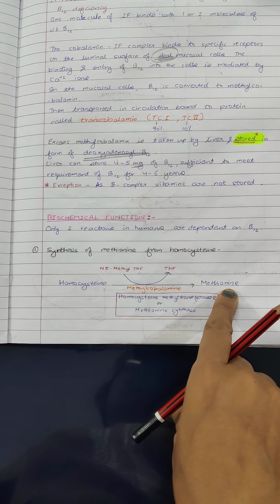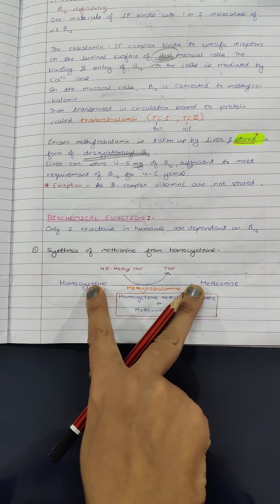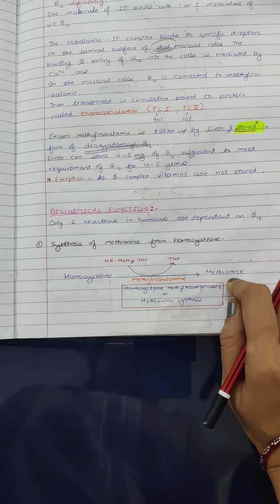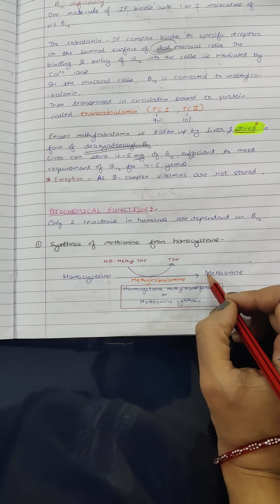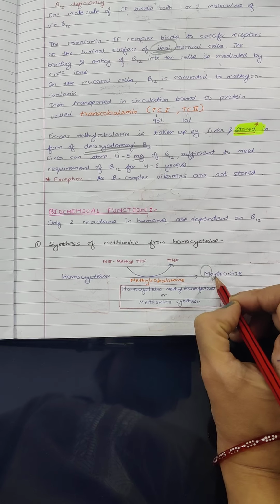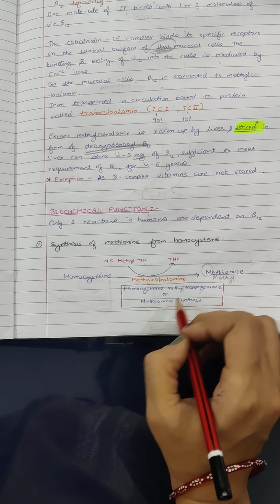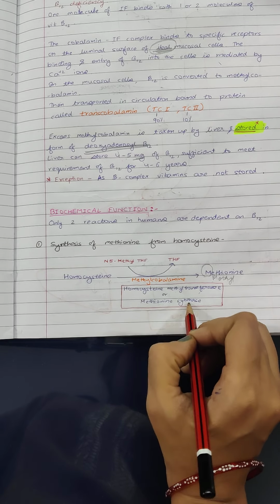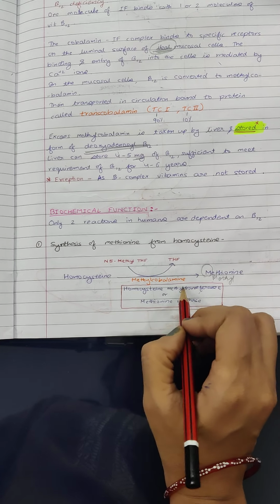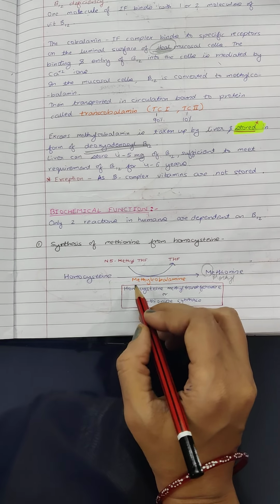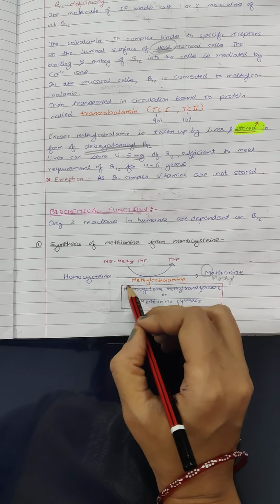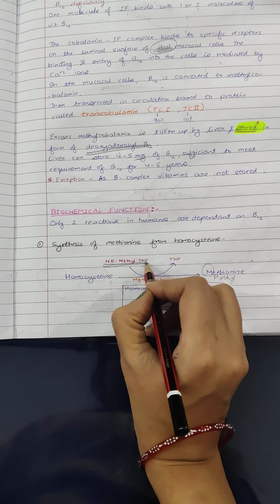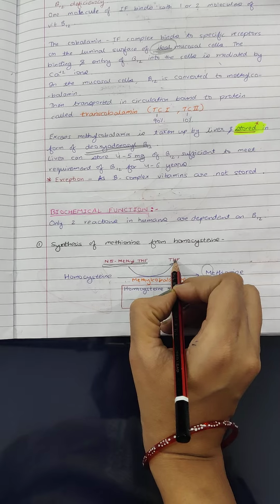Means only a methyl group is different between these two amino acids. Methyl group is present in methionine and it is absent in homocysteine. From M to M, methionine, M, it contains a methyl group. Okay, so the enzyme is known as methionine synthase, or also known as homocysteine methyl transferase, because a methyl group is transferred to homocysteine. Important is that it requires methylcobalamin. Okay, and also required is N5 methyl tetrahydrofolate, so it is converted to tetrahydrofolate.